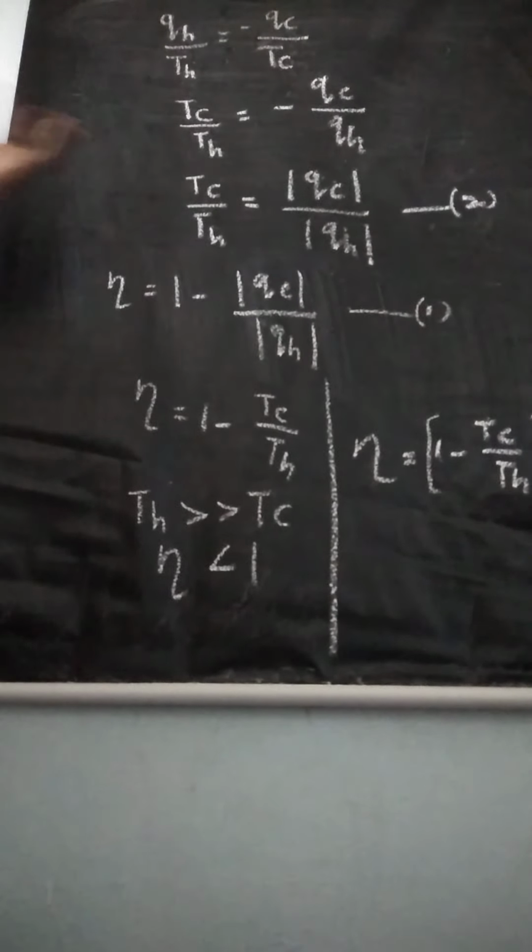So this is what we are telling. Next, the second statement, the Kelvin-Planck statement.